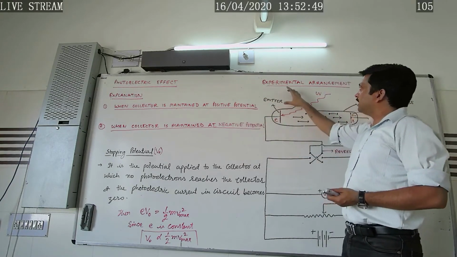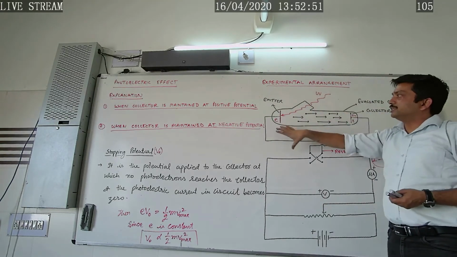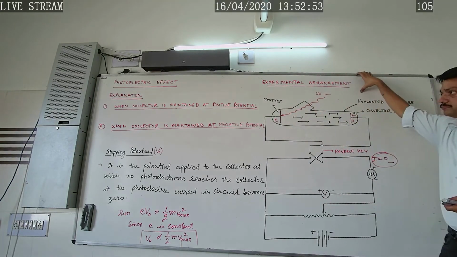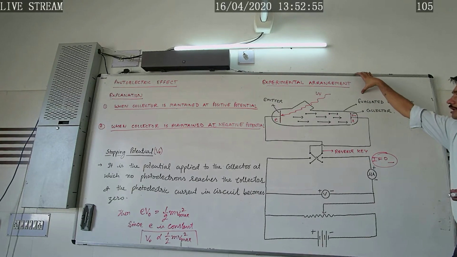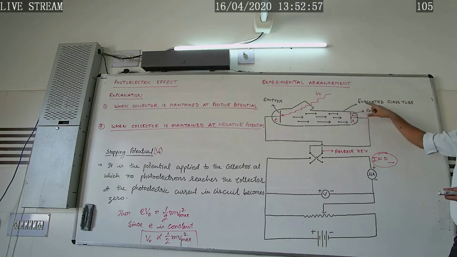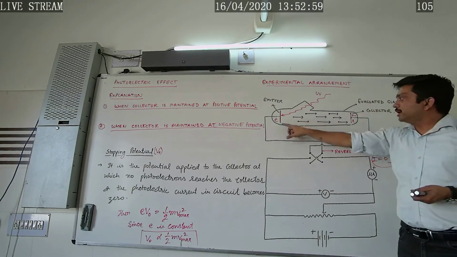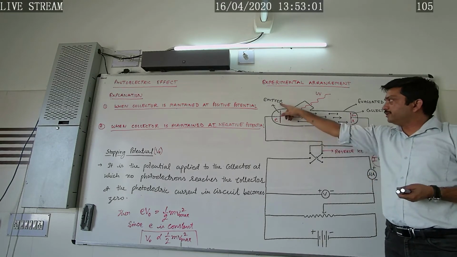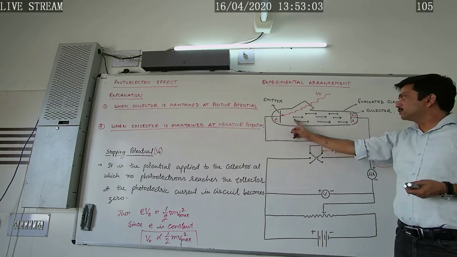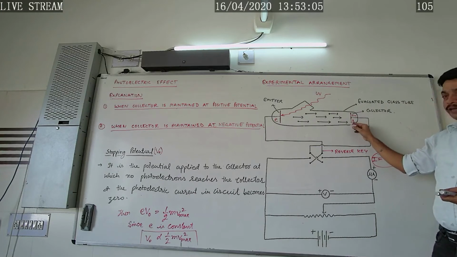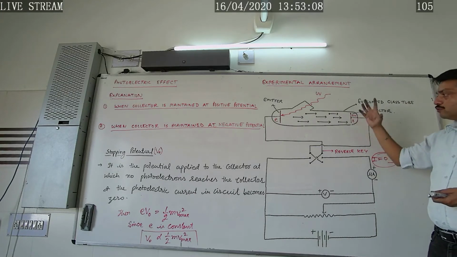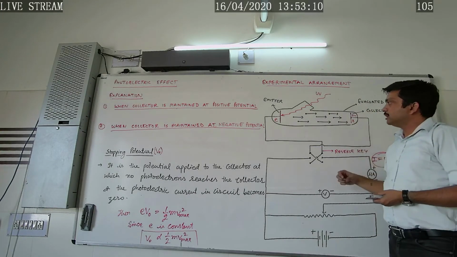Once again repeating the experimental arrangement and explanation. The experimental arrangement for the photoelectric effect consists of an evacuated glass tube fitted with two electrodes, called the emitter, which emits the photoelectrons, and the collector plate A, which collects the photoelectrons.